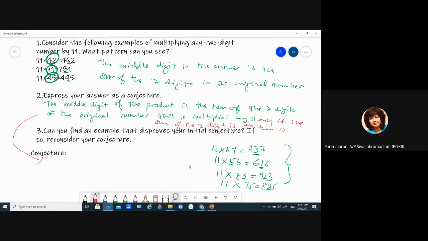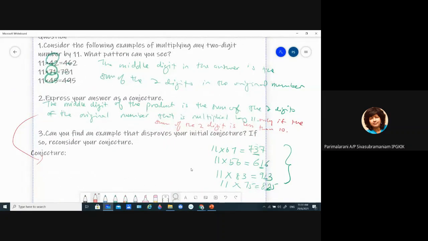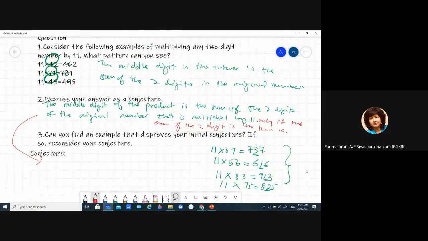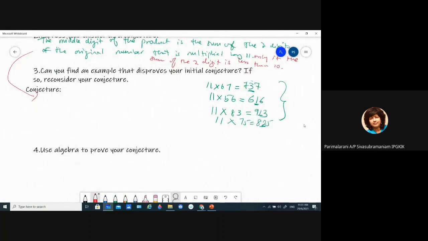Okay, that is how we have to check our conjecture. Once we look at the examples, we form the conjecture. Then we must see if there are any other examples that do not fit the conjecture. If it doesn't fit, we have to reword our conjecture.